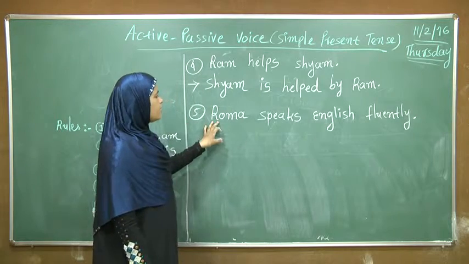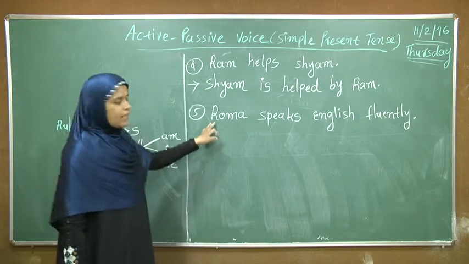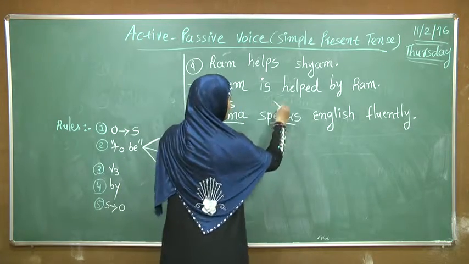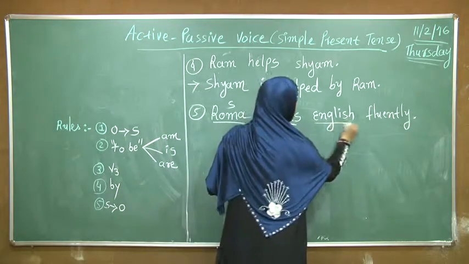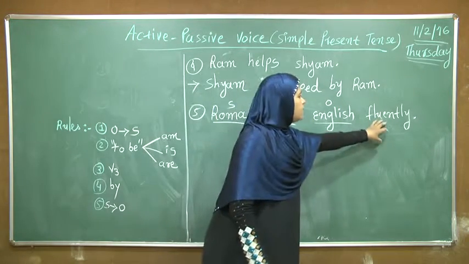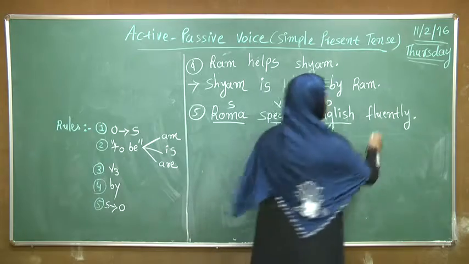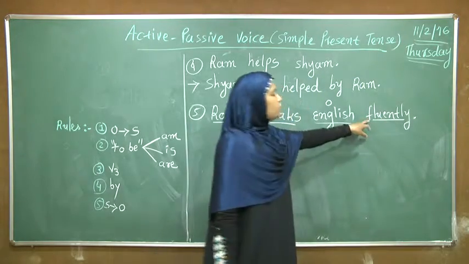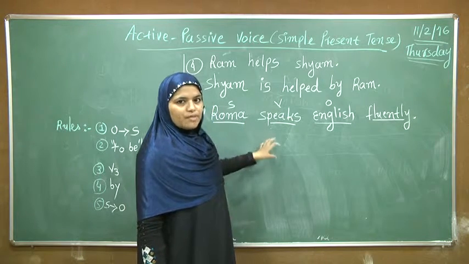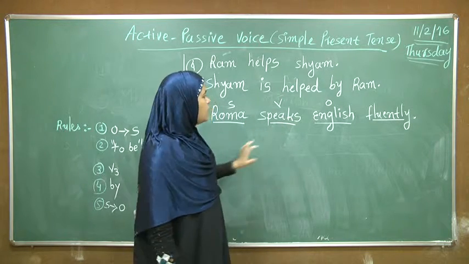In this sentence, Roma is the subject, speaks is the verb, then English is the object, fluently is the other word, and we have to put this word in the second sentence in the passive voice after V3.